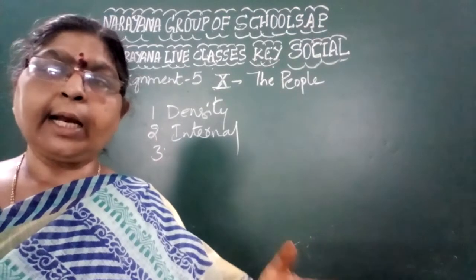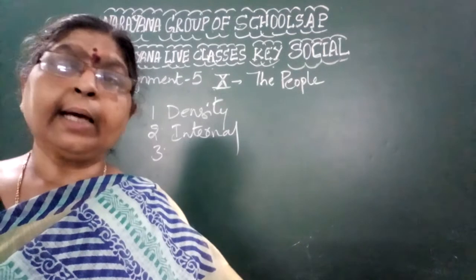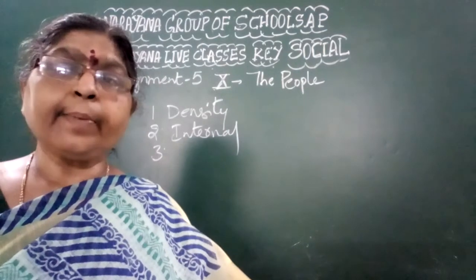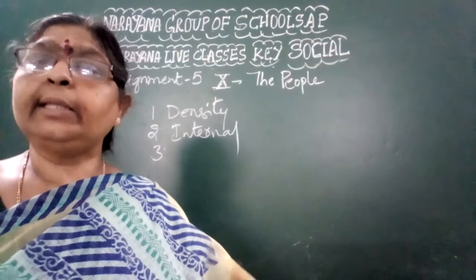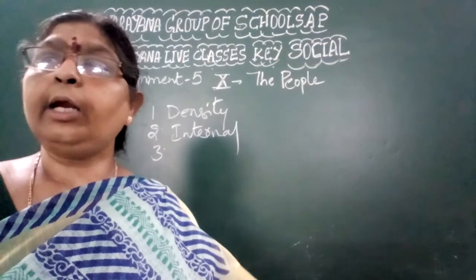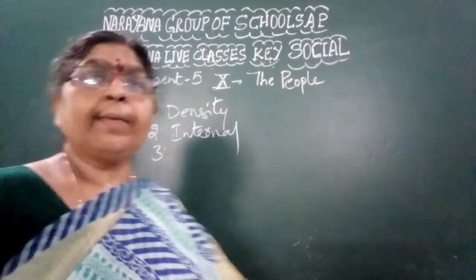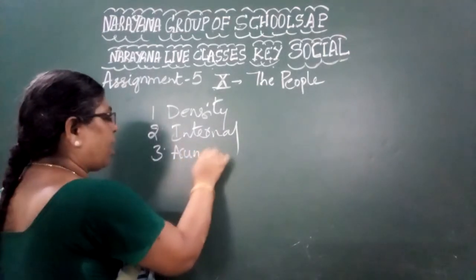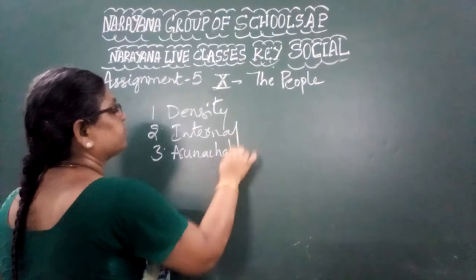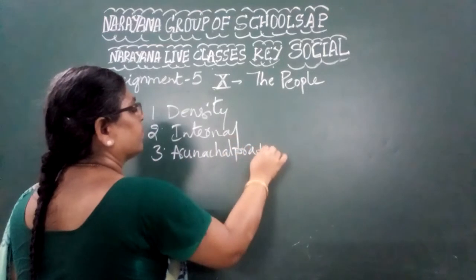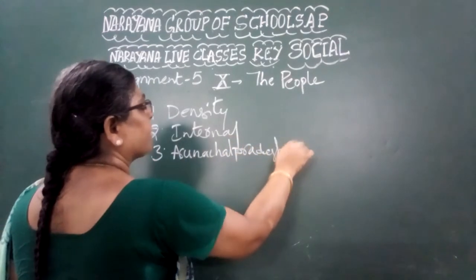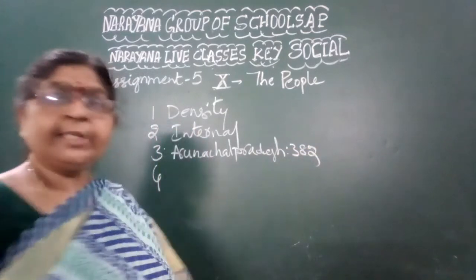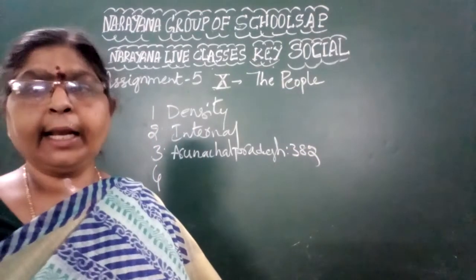Bihar 1106 is correct, but Arunachal Pradesh 382 is wrong, because Arunachal Pradesh has 17 persons and 382 is for India. So the mismatch is Arunachal Pradesh with 382.